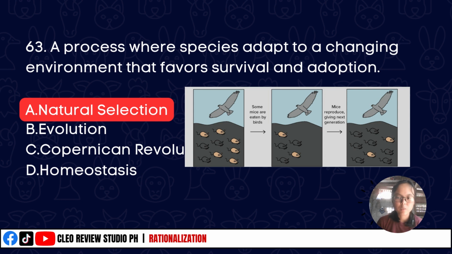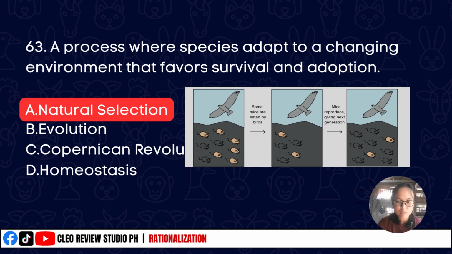A process where species adapt to a changing environment that favors survival and adaptation. The correct answer is option A, natural selection. To make this short, I'll give you a simple example. Let's say na meron tayong black mice and white mice in a dark room. Since madilim ang nilipatan na lugar ng mga daga, mas mataas ang chance ng adaptability and survival ng mga dark or black mice than the white mice.